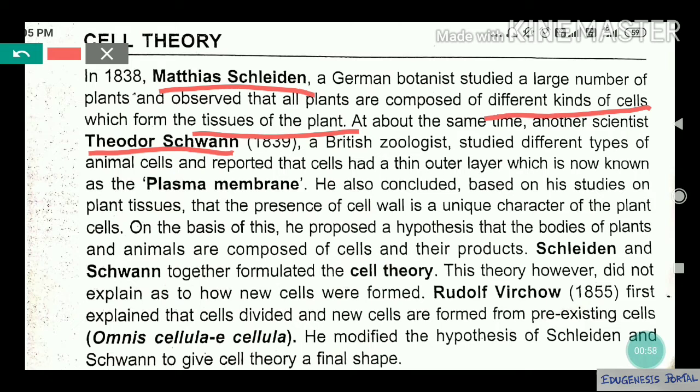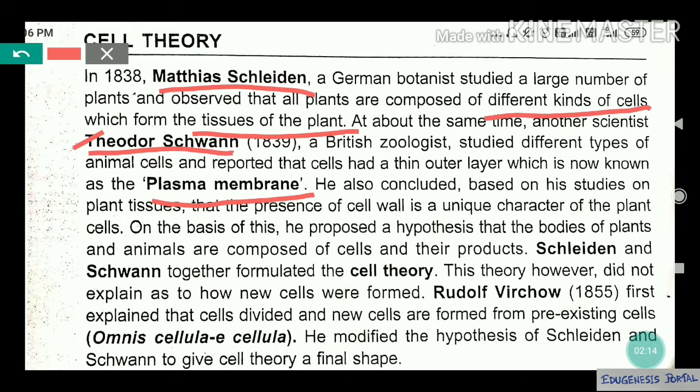And Theodor Schwann, a zoologist, discovered that plant cells and animal cells are different. They both have a plasma membrane, which is a selectively permeable membrane. Schleiden said that plant cells are made up of cell products and cellular organelles, and Schwann said that animal cells have a plasma membrane, but animal cells don't have a cell wall, and plant cells have a cell wall. But both of them didn't say from where the cell arises.